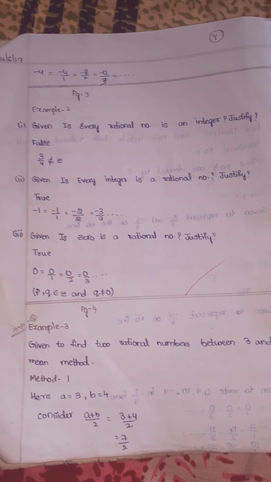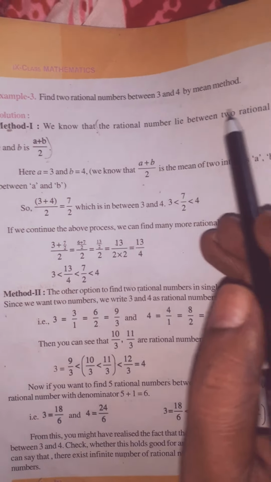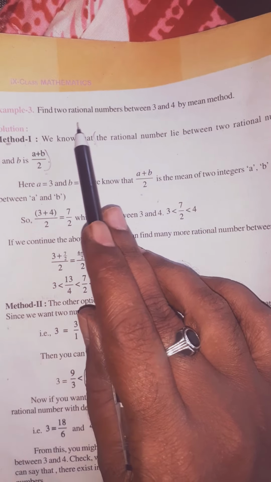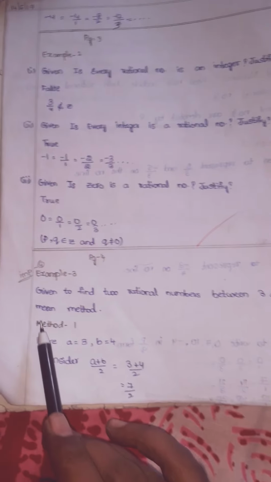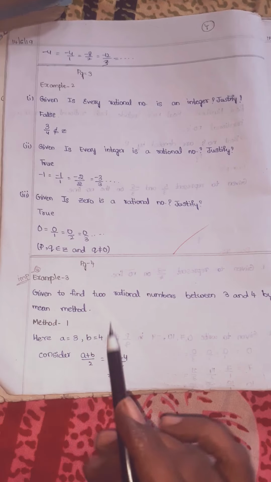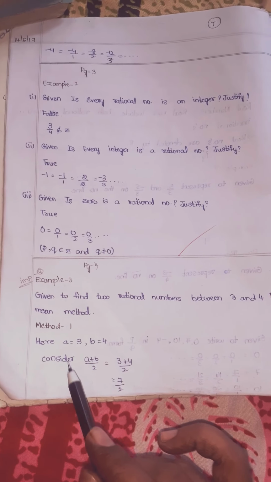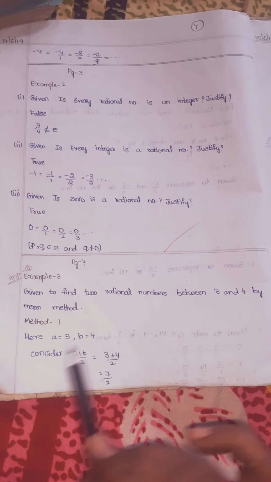Next question, children, example 3. It is an important 4 marks question, children. Find two rational numbers between 3 and 4 by mean method. So given, to find two rational numbers between 3 and 4 by mean method, children. Method 1, as per the textbook method, you will see, children, a is equal to 3, b is equal to 4.